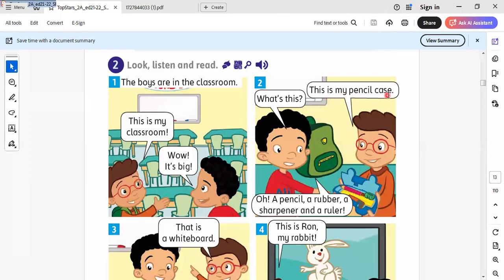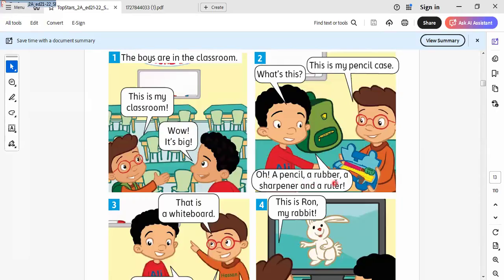What is this? This is my pencil case. Oh, a pencil case, a wrapper, a sharpener, and a ruler. Wrapper has another meaning. It's called eraser. I would like to know another name for a wrapper. It will be eraser.